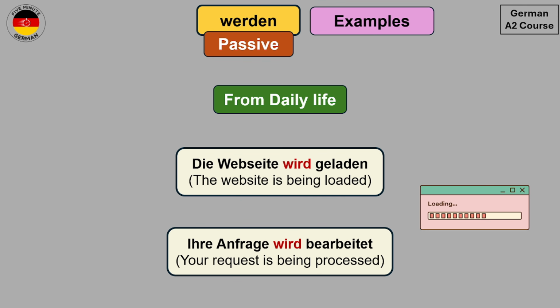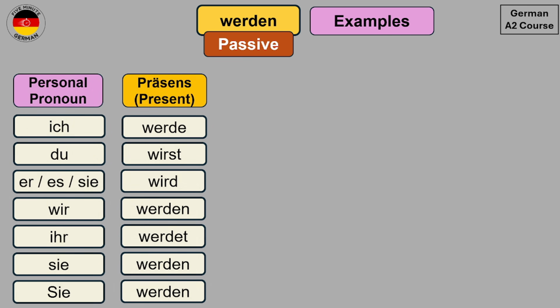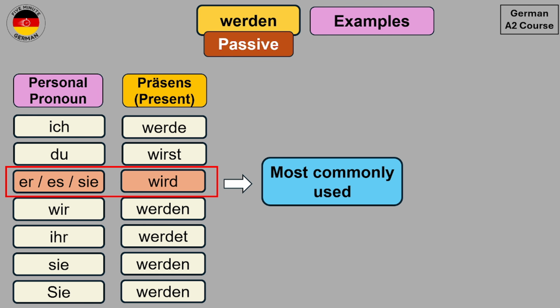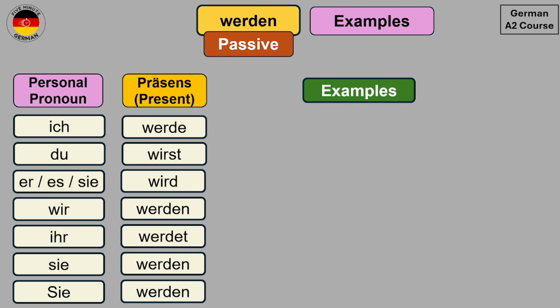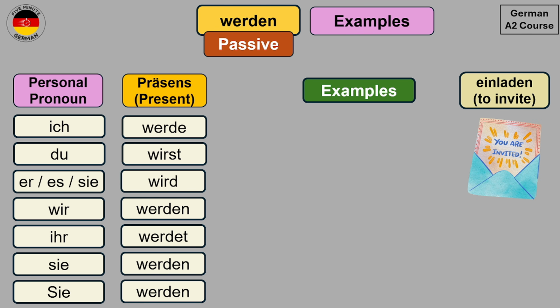Now in all the examples that we have seen until now, we have used the third person singular conjugation of the verb werden, which is wird. And the reason is that this is the most commonly used conjugation in passive. But you can also create the passive with the other forms as well. And we will take a look at a few examples over here so that you know how to use the passive with the other personal pronouns as well. And we will use the verb einladen, which means to invite.